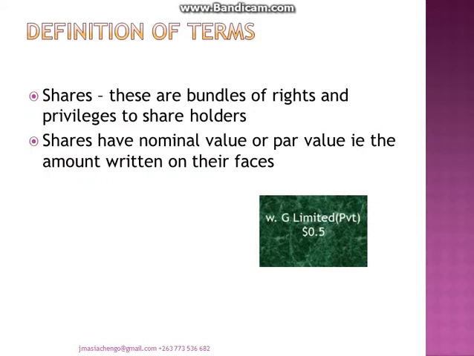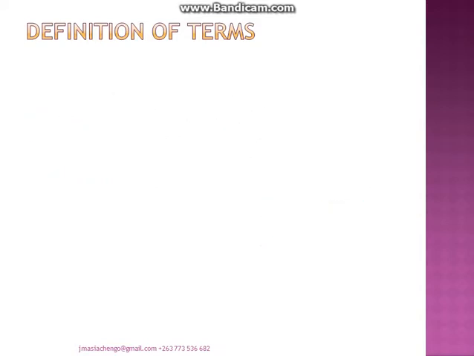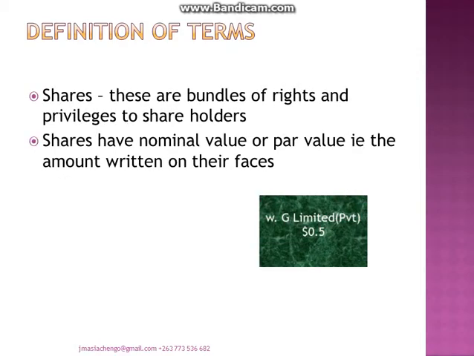All right. Then we need also to have a look at how shares could look. I think we have got the WG Private Limited, and on each share you have what we call the nominal value, which we also call the par value or the face value in simple terms.